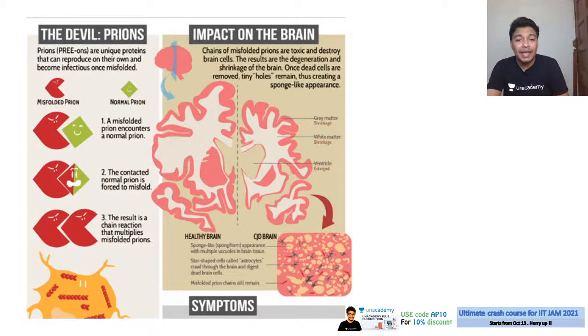So prion makes the brain really spongiform. It's called bovine spongiform encephalopathy. In this state your brain becomes like a sponge. So your brain is really degraded, in a very bad condition. So that is why you need to understand this part.